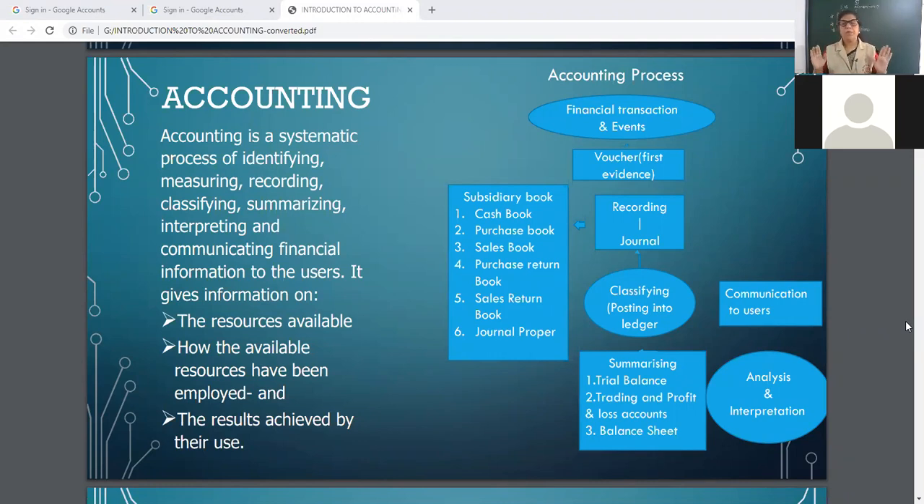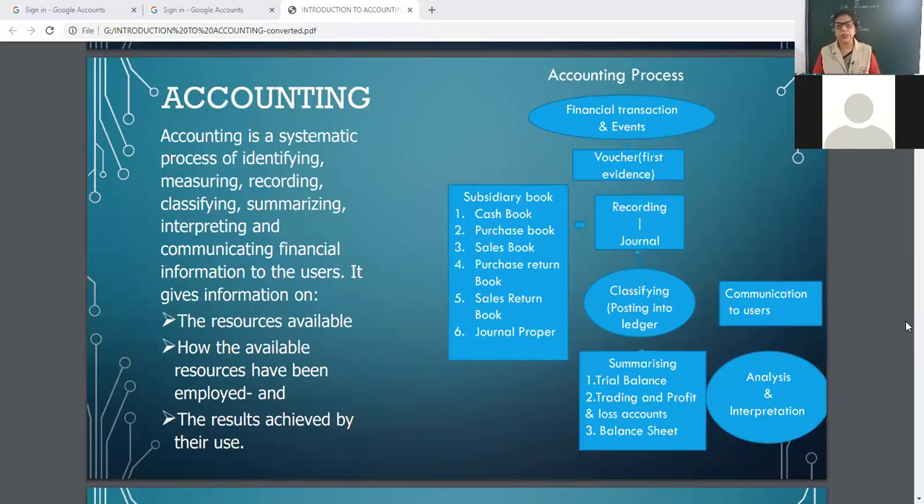So, purchase book is for credit transactions, credit purchases, credit purchase of goods. As I already explained to you what is goods. Goods means in which the businessman is dealing.